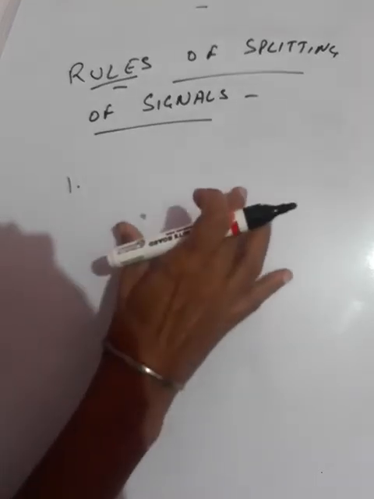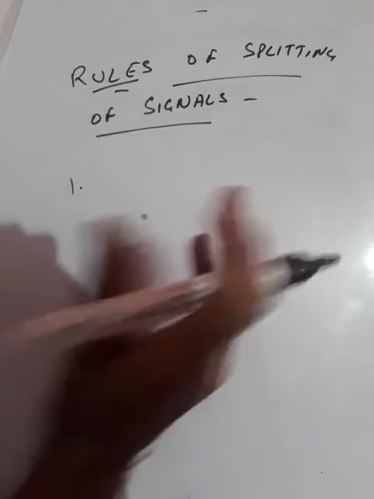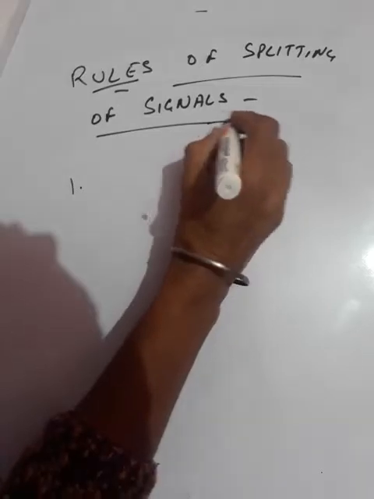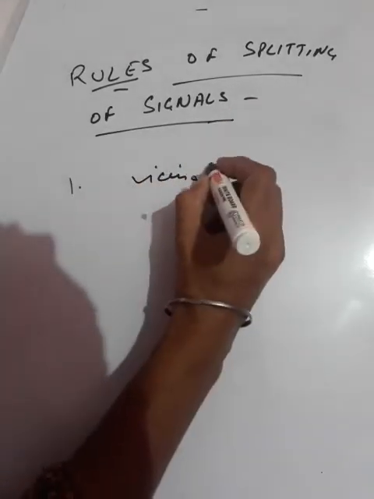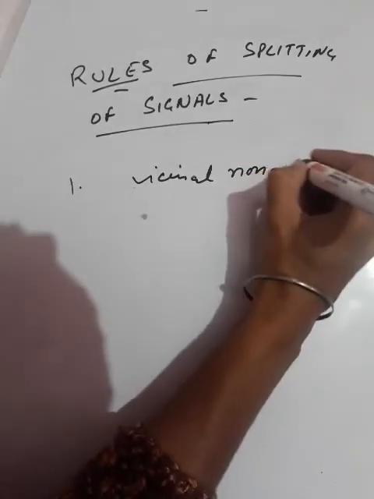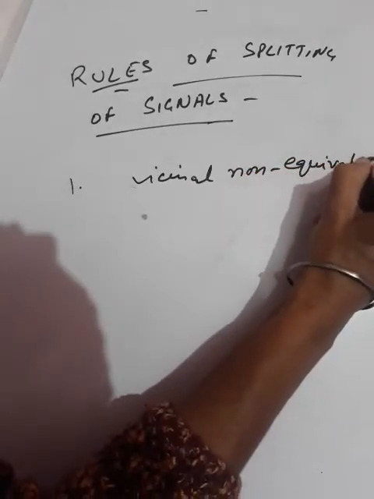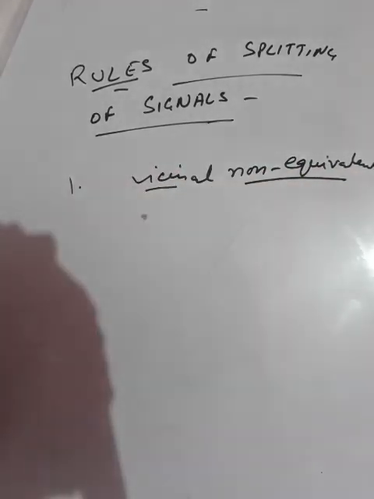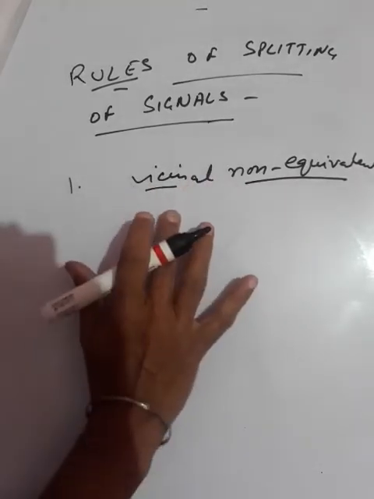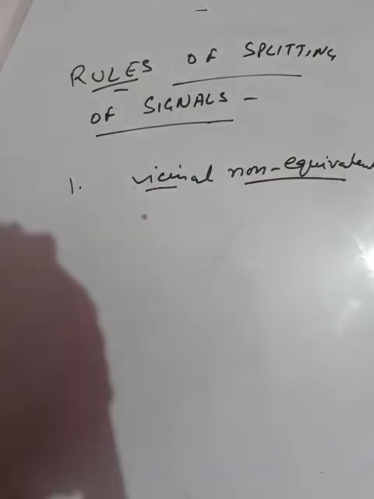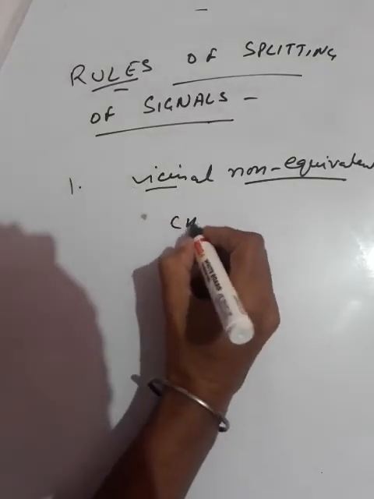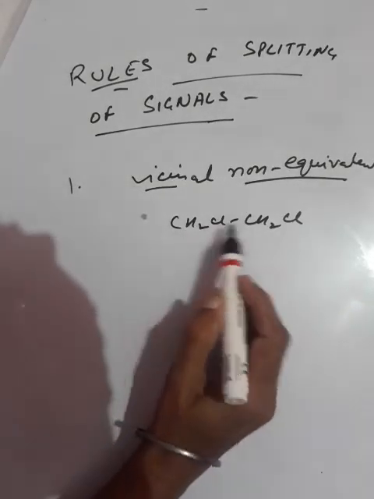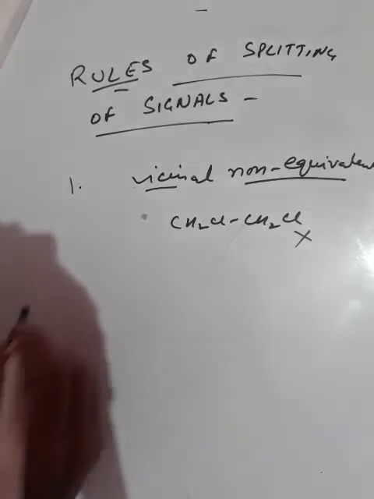protons, that is, protons which are present in the immediate neighborhood. For example, splitting is caused by vicinal and non-equivalent protons. Protons which are vicinal, that is neighboring, but equivalent will not cause splitting. If they are vicinal but equivalent, then there will be no splitting. For example, let's take CH2Cl. The protons are equivalent, therefore there will be no splitting.